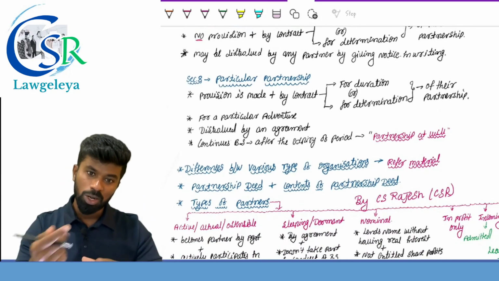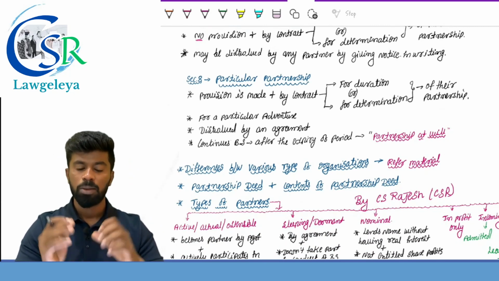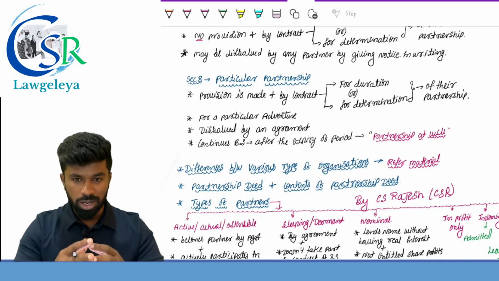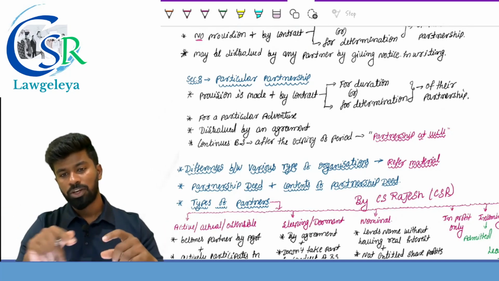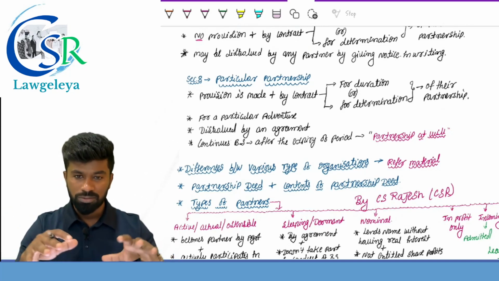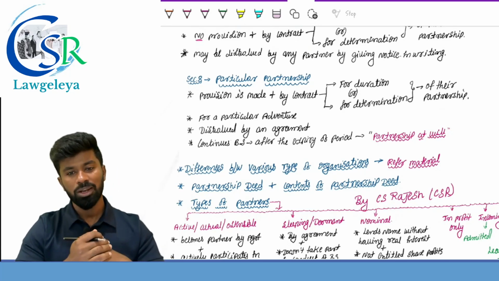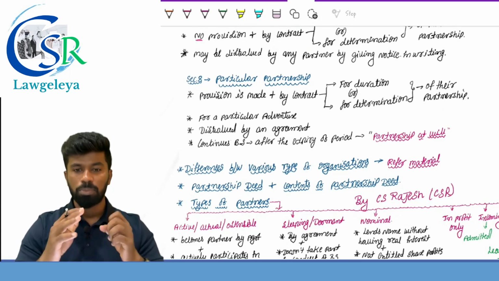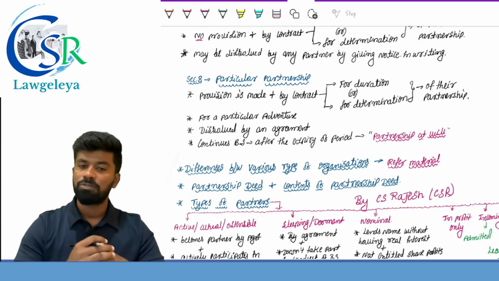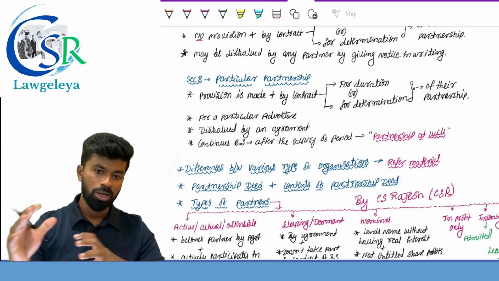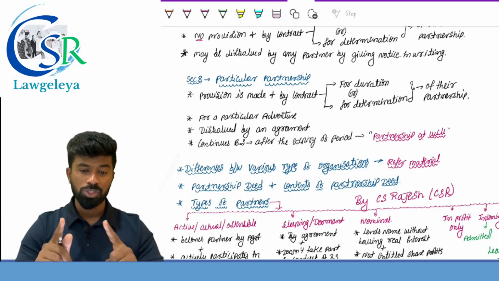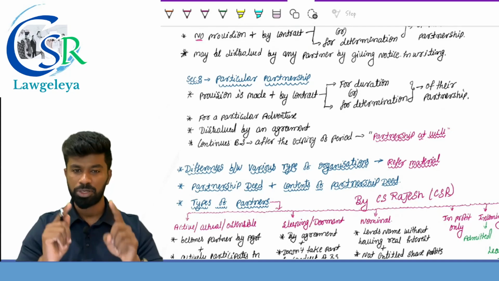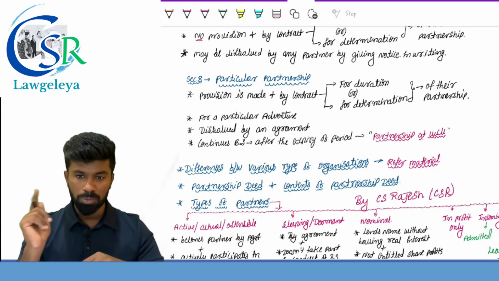Particular partnership, there will be a provision where a provision is made by a contract between the partners for duration or determination of their partnership. It is called as particular partnership. And a particular partnership is generally formed for a particular adventure or a particular period, and this cannot be dissolved by notice. It can be dissolved only with the consent of all the partners.